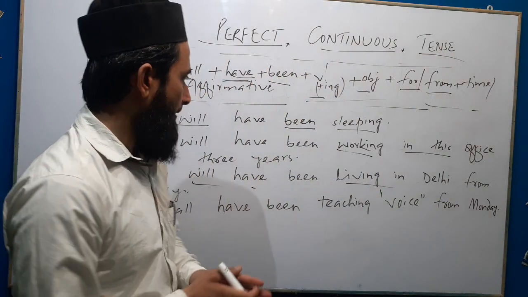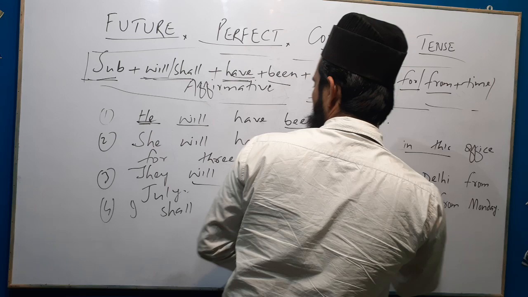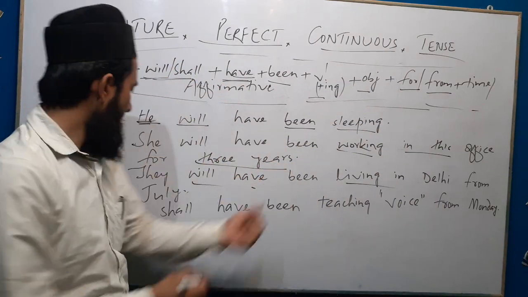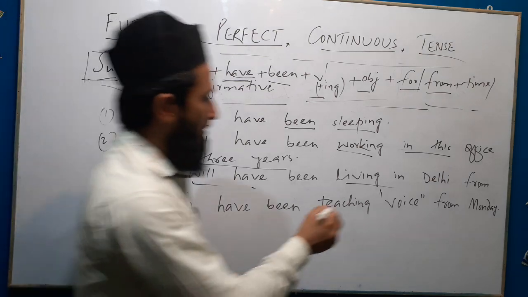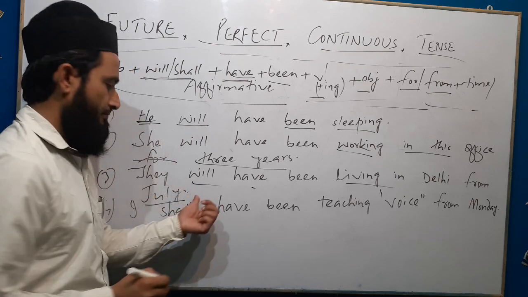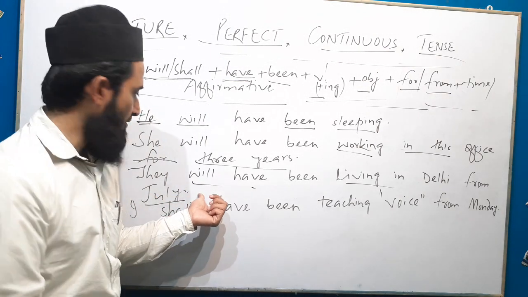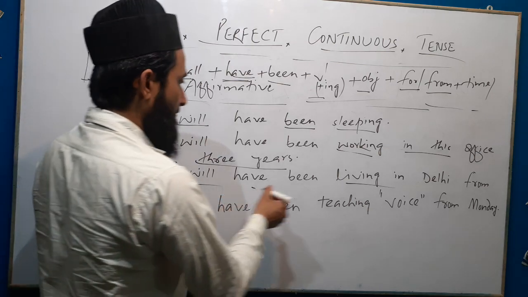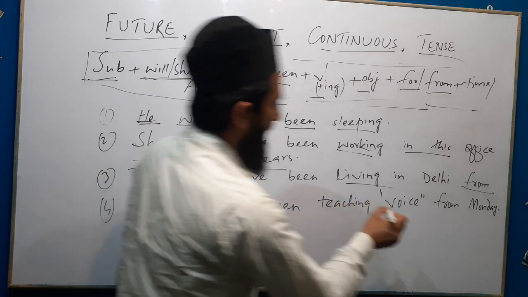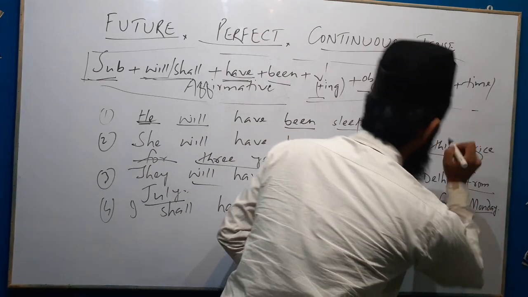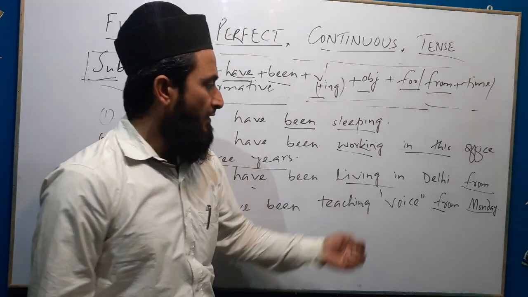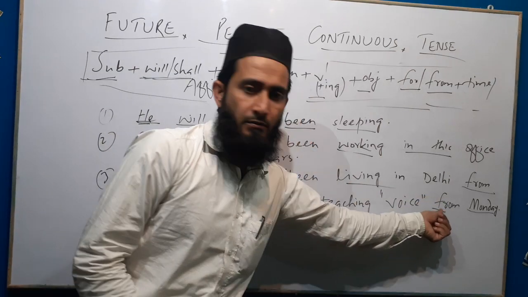You will have to notice something. Here, when we are using 3 years, a period of time, we will use for. Now, in the third sentence, I have used July, name of month. It is point of time. That's why we will use from. In the last sentence, I have used from because it is a day. That's why to express point of time, here we have used from.